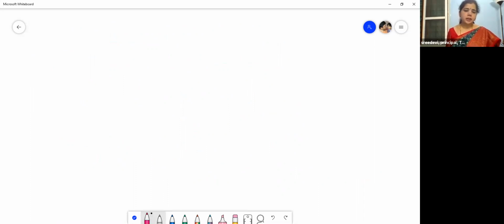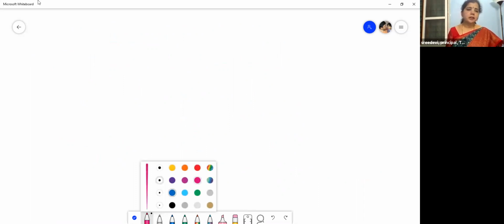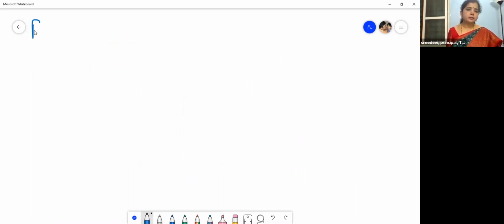Then coming to the next interesting one, this is a Friedel-Crafts reaction. Many of you are very familiar with this term Friedel-Crafts. Friedel-Crafts alkylation and Friedel-Crafts acetylation.